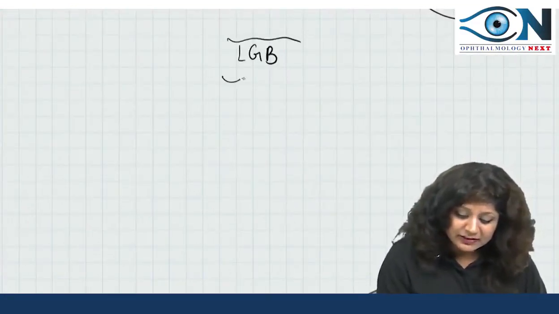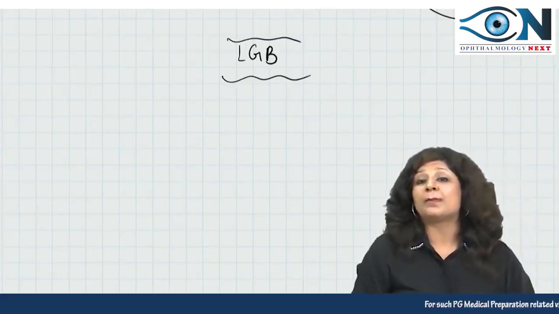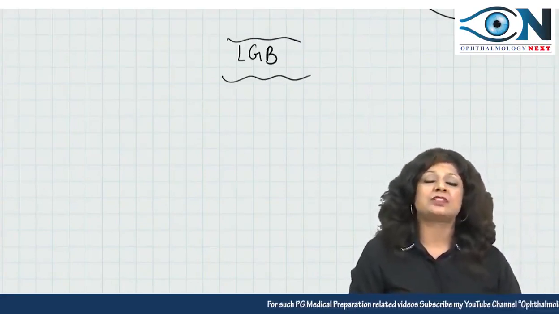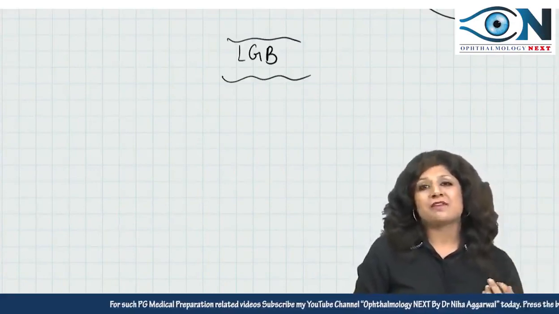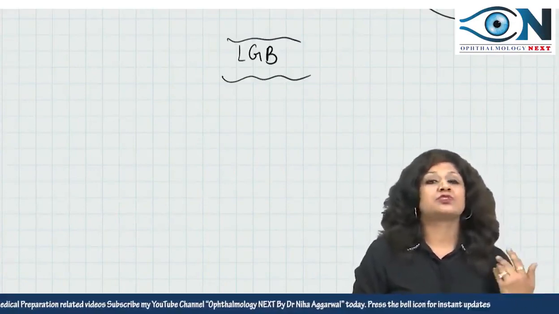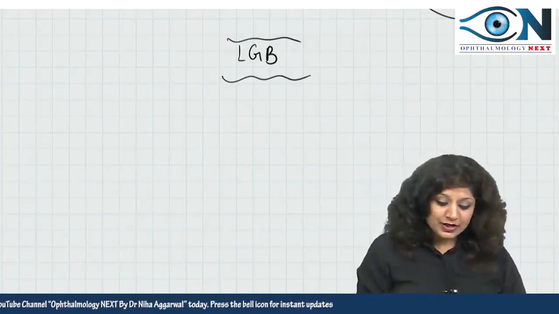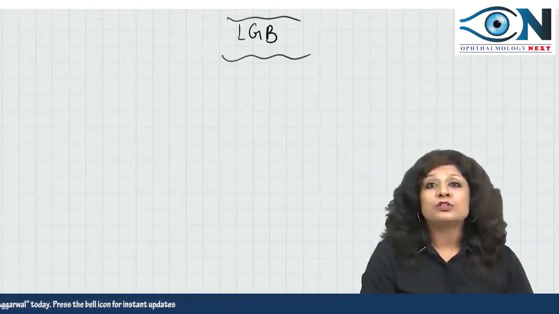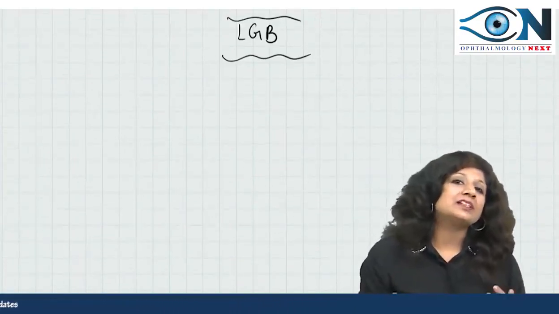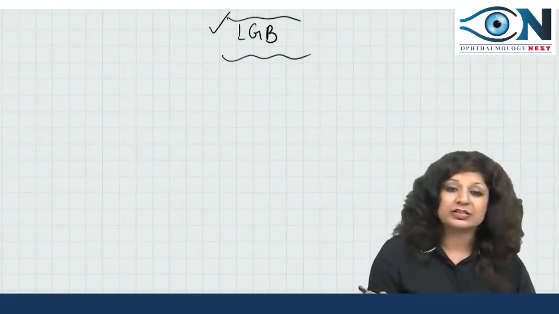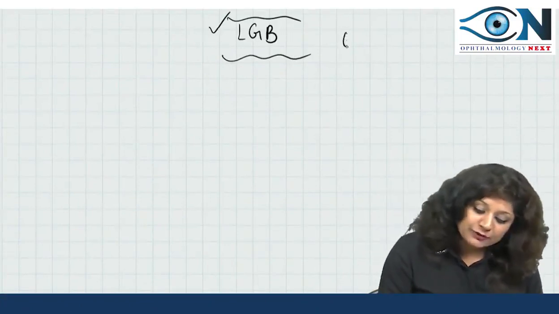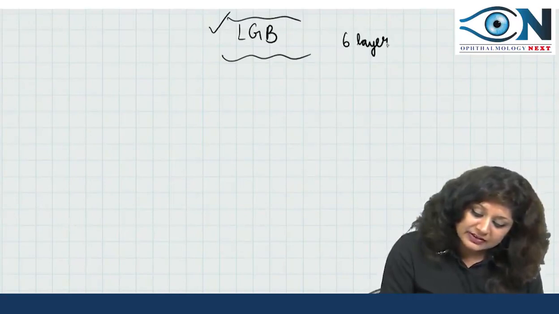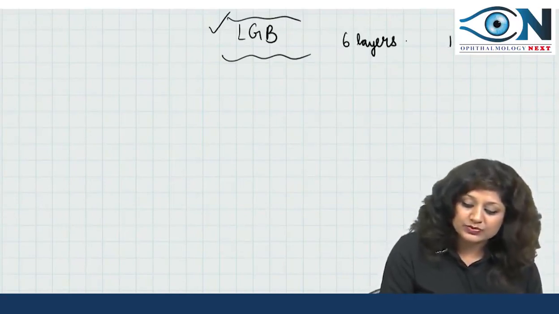As I always say, neuro-ophthalmology is one of the important topics ever asked in the AIIMS. They always ask you, like this time they have asked you the RAPD, and also about the neurons, and that is why the next expected question is on this lateral geniculate body. It consists of the 6 layers which are numbered 1 to 6.